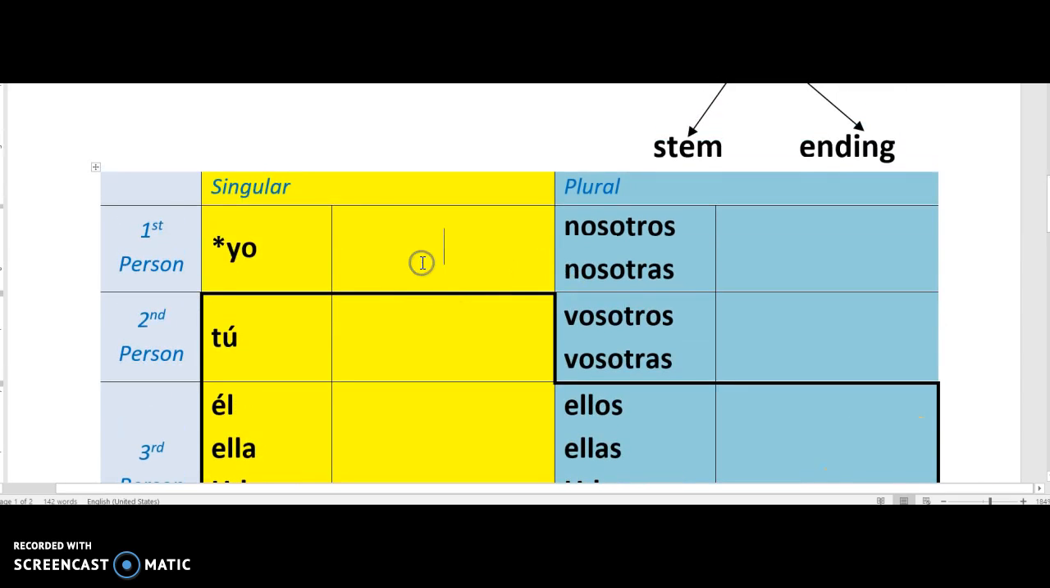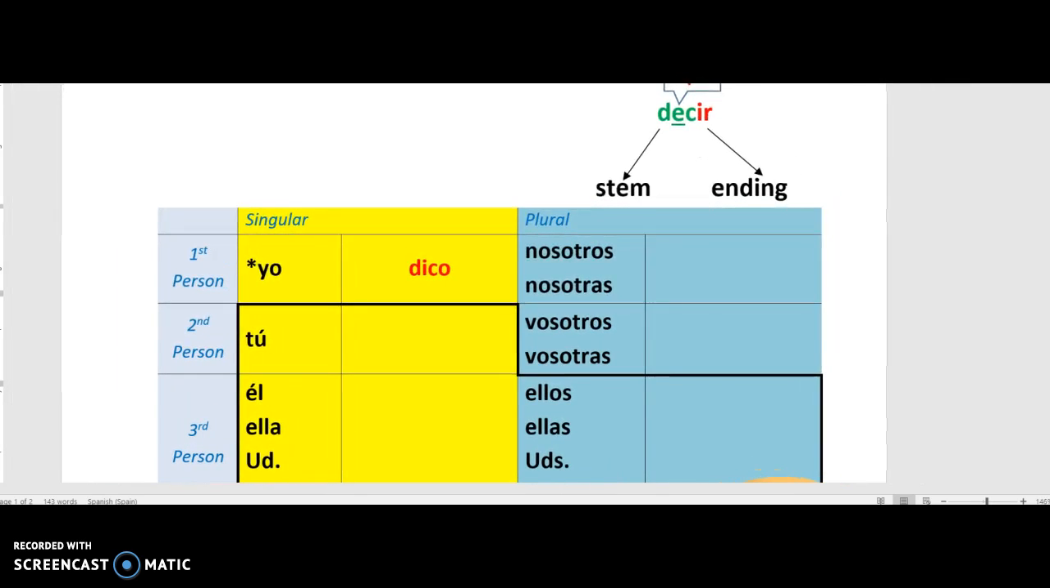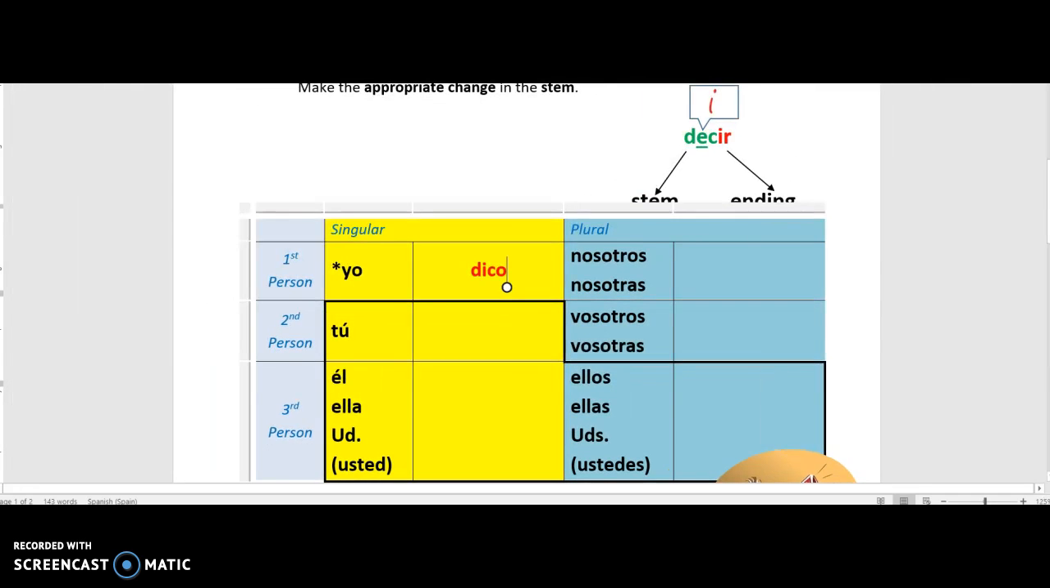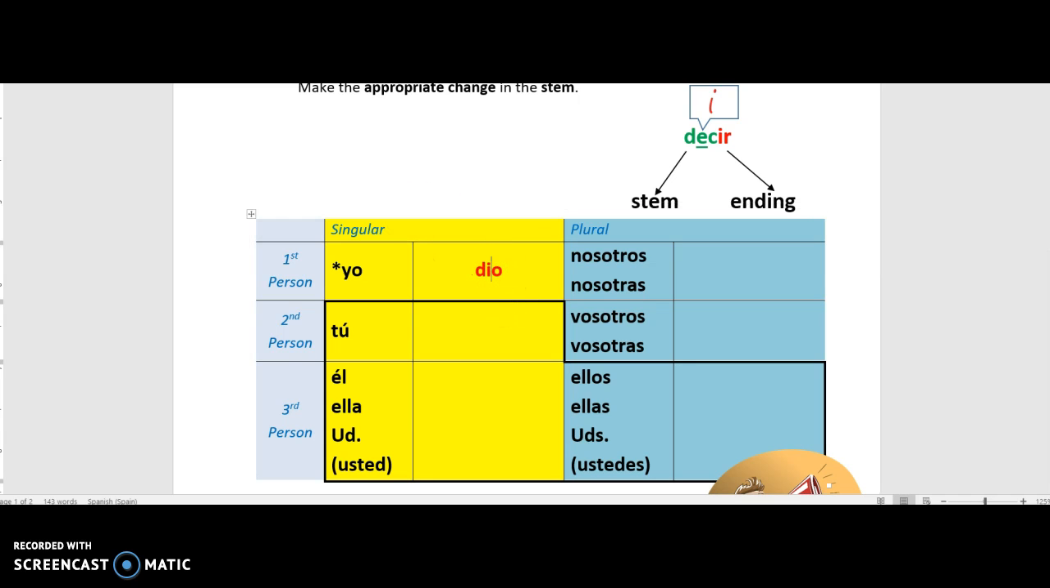So let's start here and let's talk about our irregular yo form. Okay, so the yo form should be this. It should be digo. You should change your stem E to I, and then you're just going to add the G. In this case, that C, like so many other verbs we know, is going to change to a G. This is part of the go group of verbs. You have hago, vengo, salgo, tengo. This one's digo.